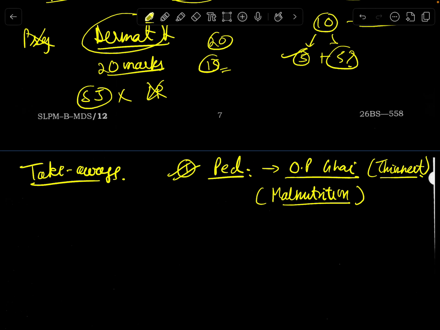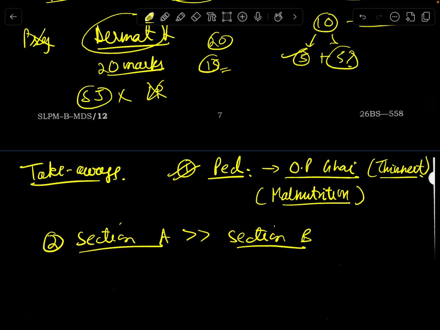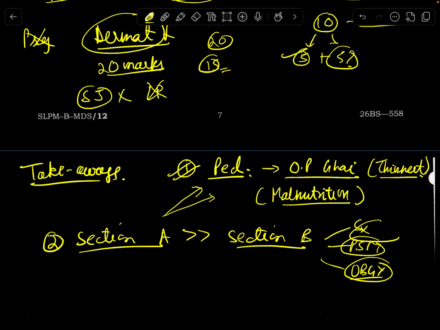Focus on medicine. Section A over section B. I said this last year also, it doesn't make sense to do complete section B, because section B is filled to the brim, because surgery, a humongous subject, PSM, a humongous subject, and OBGY, also very humongous. Any day, go with the preconceived notion that you will be attempting section A first, and for that you need to have 100% command over pediatrics, over dermat. Medicine is also vast, but it can be predicted.